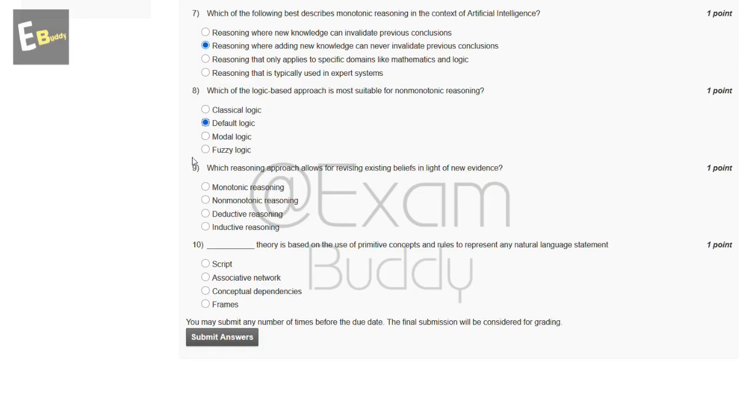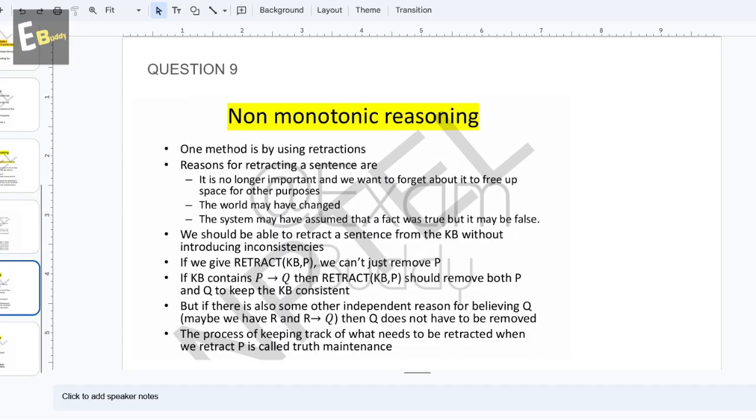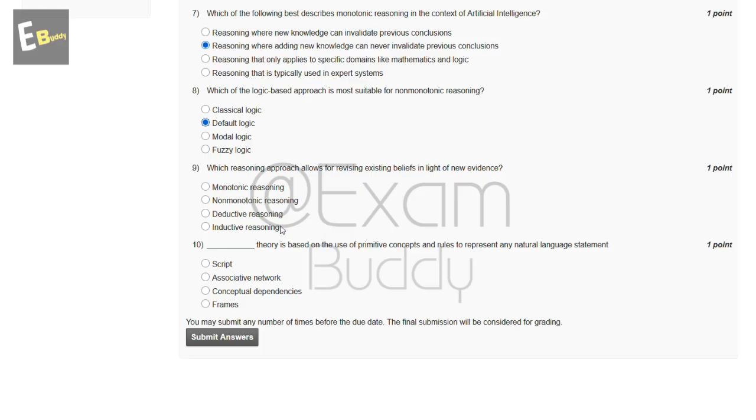Now the ninth question is: which reasoning approach allows for revising existing beliefs in light of new evidence? So these are the options, and let's check the answer of our ninth question. So question ninth, non-monotonic reasoning. So the answer of our ninth question is B.